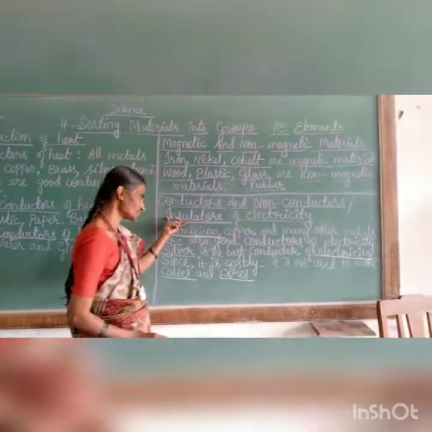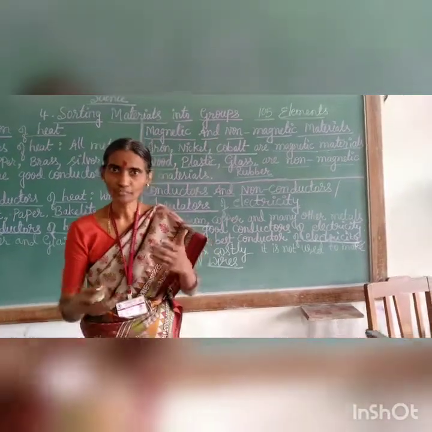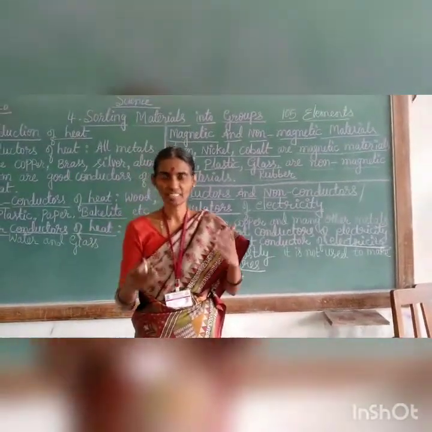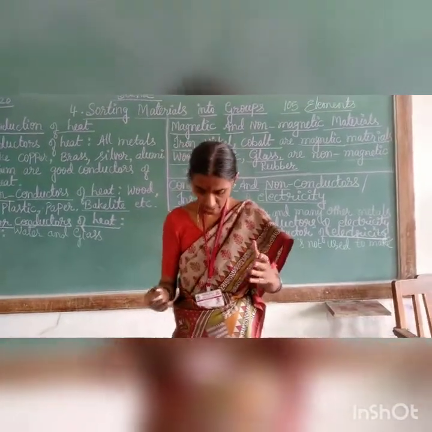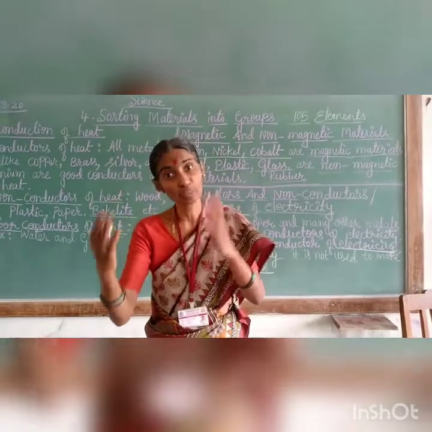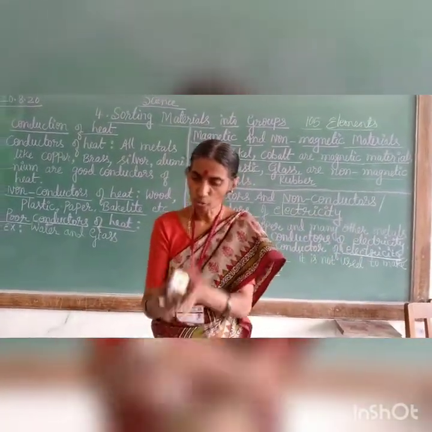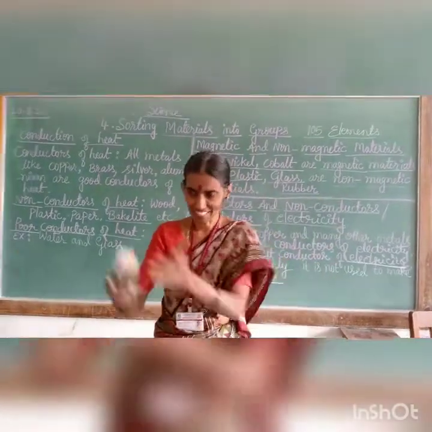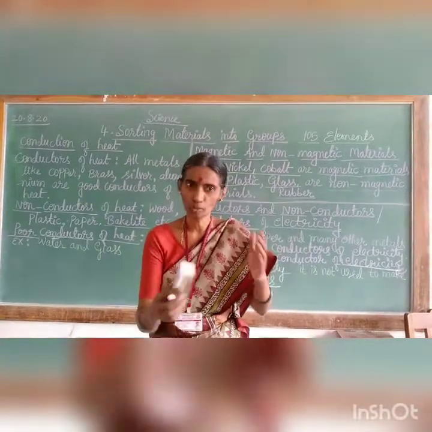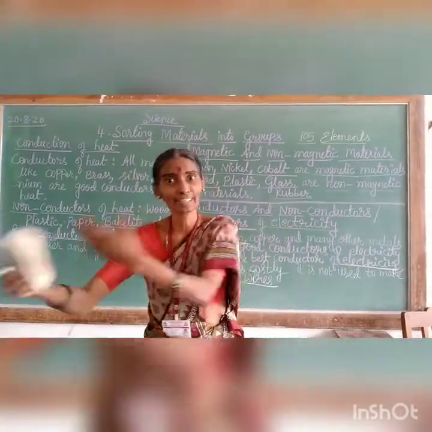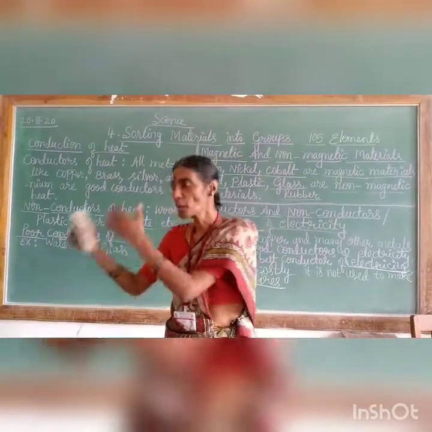They are also called insulators. In this way, materials are grouped on different properties, depending on one or more similar properties. You know already, the wooden things are kept in one group, plastic things in another. If I mix everything and give it to you, you will start separating them into wooden things, plastic things, glass things, metals.